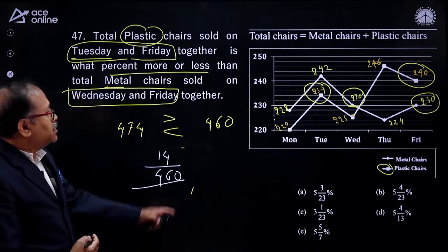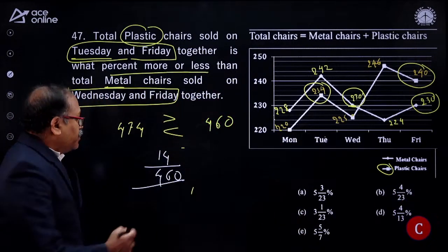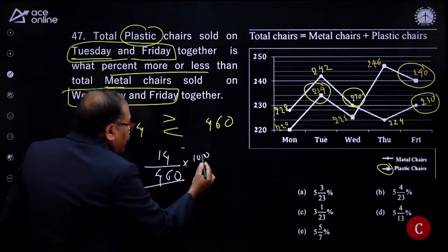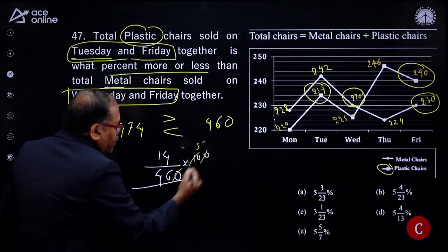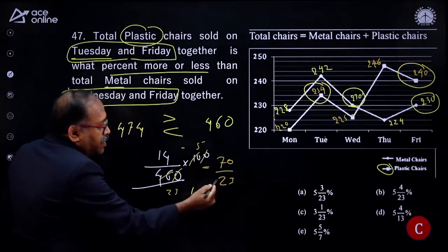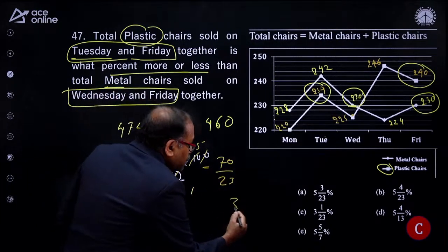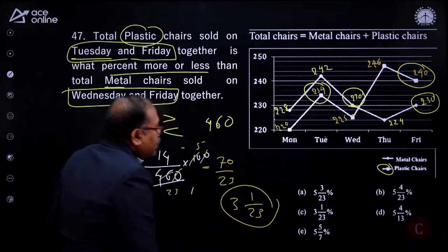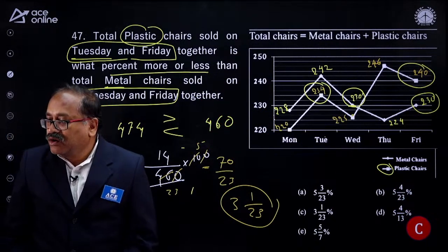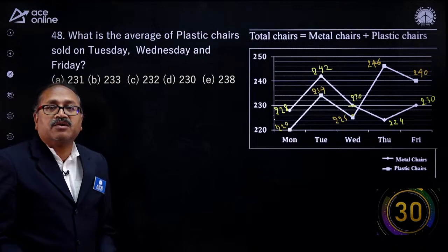Chandrasekhar Reddy, shall I check the answer? Answer is C. 1 by 23. How do I get it here? Into 100, you can go with that because the answers are given in fractions. Cancel this one, and this gets cancelled with 5 times, and here it is 23 times. So this is 70 by 23. Then I see that 3 times 23 is 69. So your remainder is 1 by 23. That is your answer. So 1 by 23, your option choice C. Okay, not an issue. A couple of questions will have a lengthy calculation, right? Next question on the board is here.